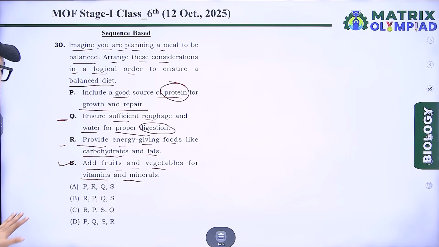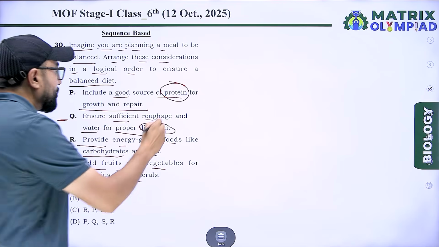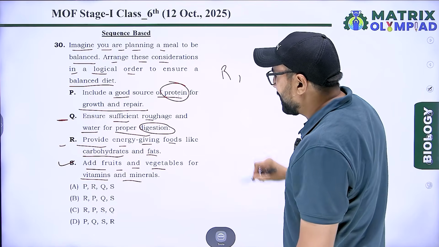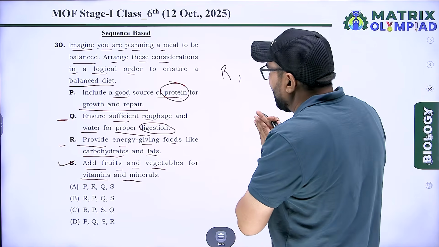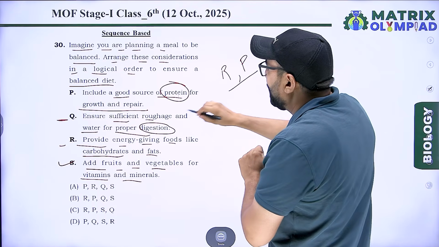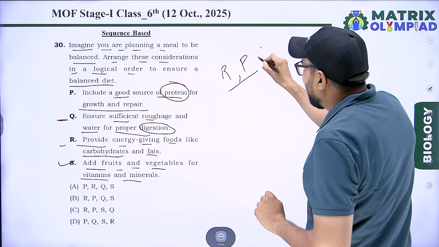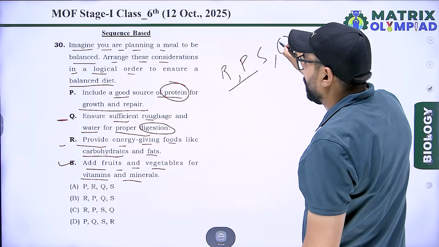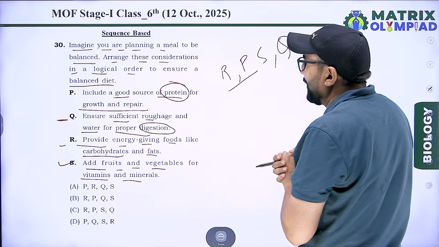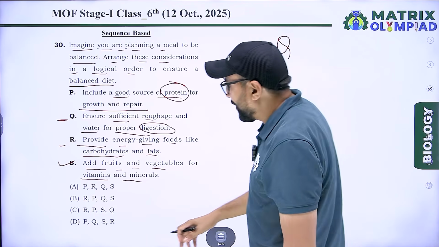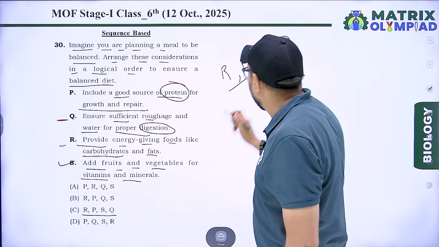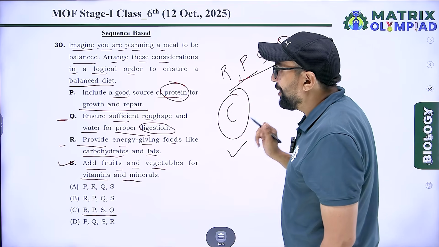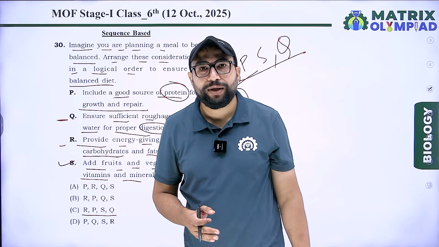According to these points, first of all we add carbohydrate. Carbohydrate means option R, point R. Next, we add protein. Protein means P. And next, S means vitamins and minerals, vegetables. And last, Q: ensure sufficient fibre and water for digestion. According to this, our right option is RPSQ. RPSQ means option C is correct. These are all the solutions for class 6th biology.